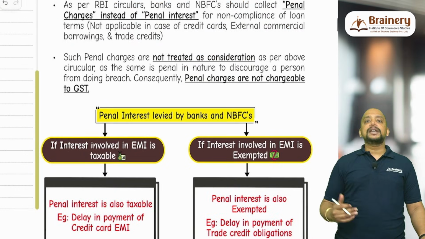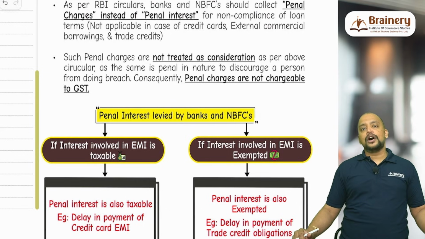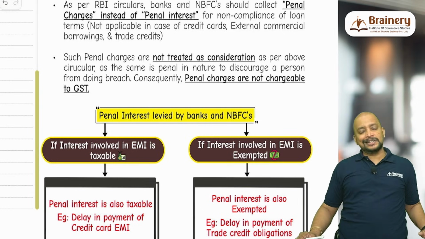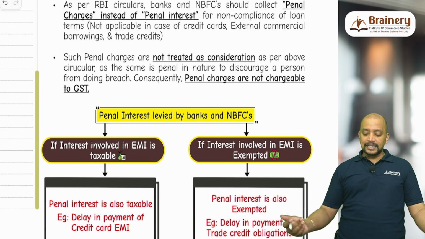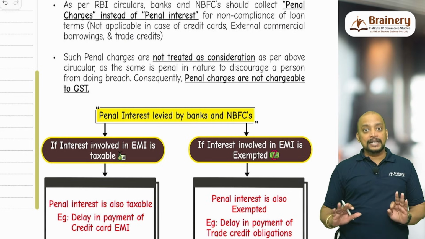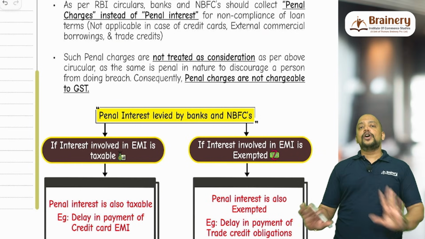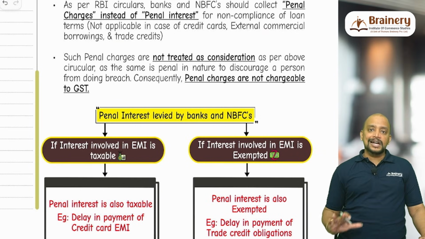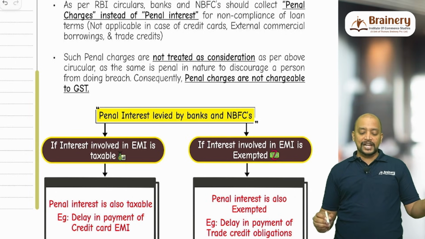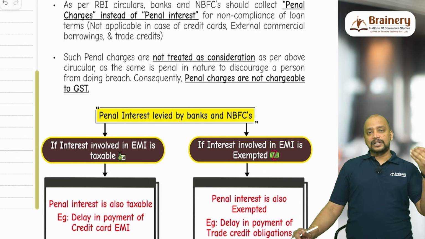Then we have one RBI circular wherein previously for certain loan transactions and all, they used to call penal interest, etc. But now what they are telling, for all the loan transactions other than credit card, external commercial borrowings or trade credits, other than these three, in all other places, they need to call it as penal charges, not penal interest. So as per RBI circular, banks and NBFCs should collect penal charges instead of penal interest for non-compliance of loan terms like delay in payment, etc.